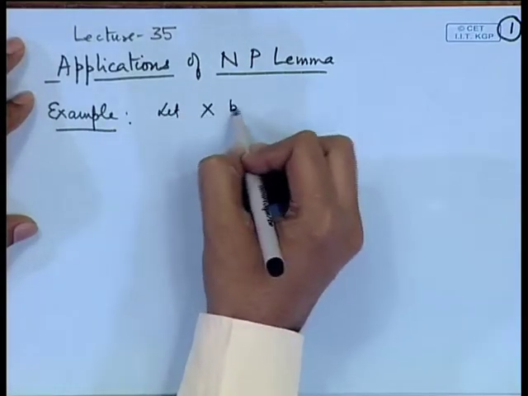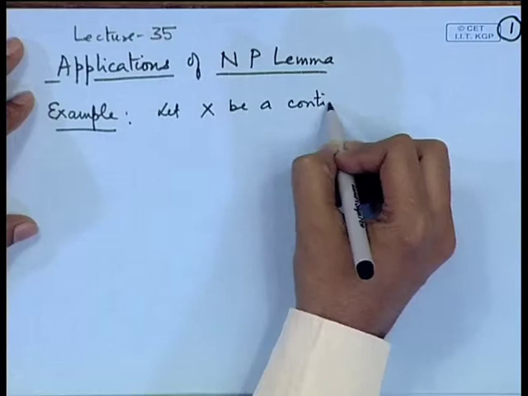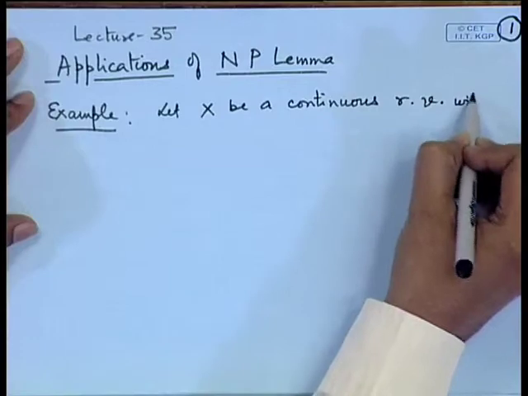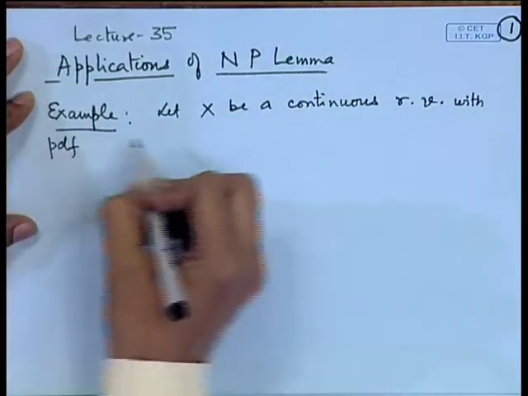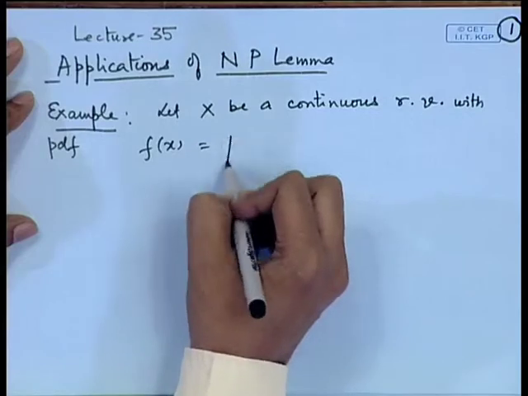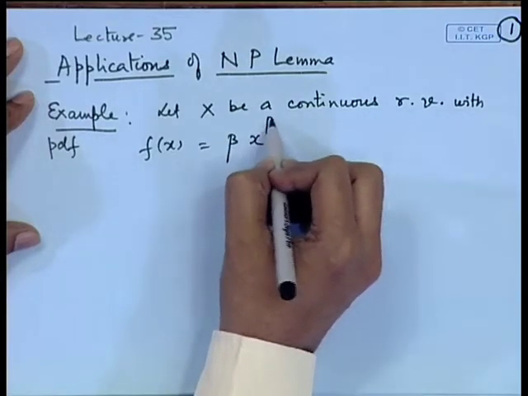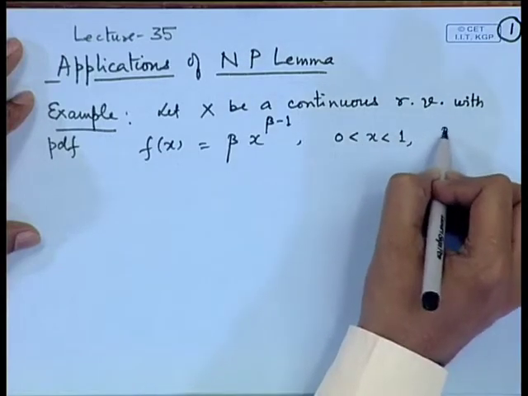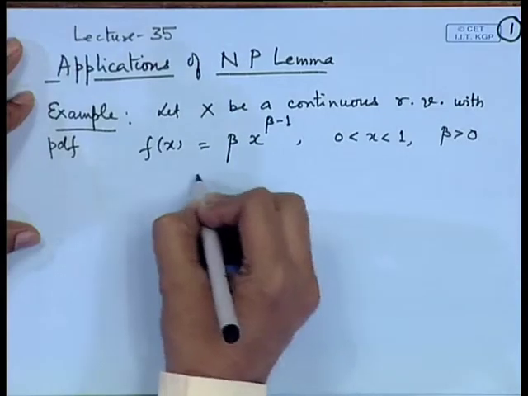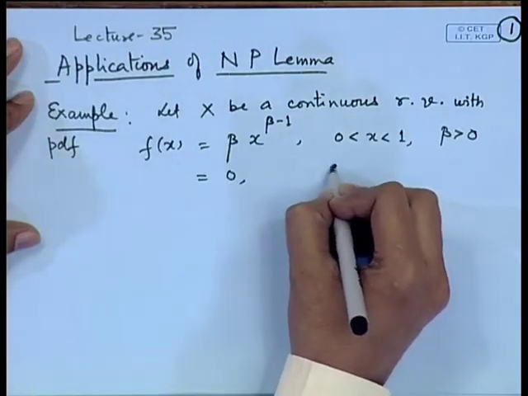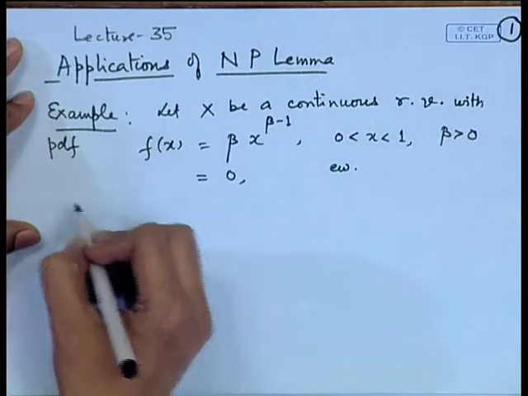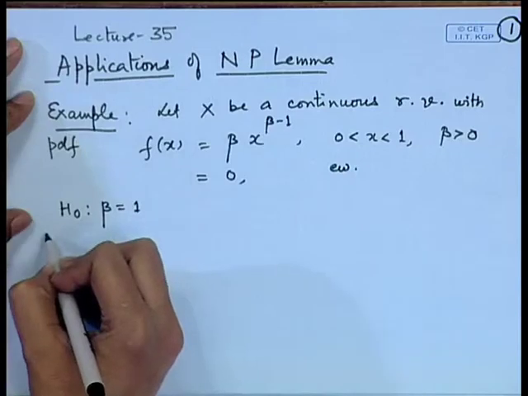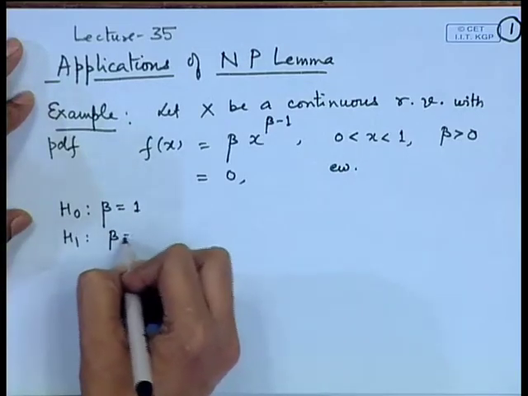Let X be a continuous random variable with probability density function given by f(x) equal to beta x to the power beta minus 1 for 0 less than x less than 1, where beta is a positive parameter, and the density is 0 elsewhere. We want to test the hypothesis H naught: beta is equal to 1 against, say, H 1: beta is equal to 2.